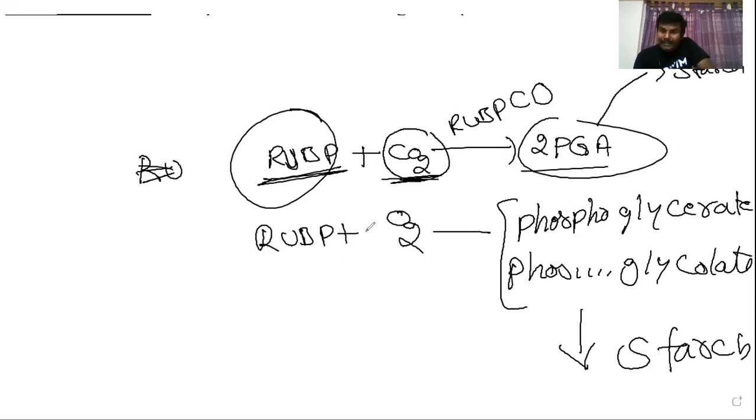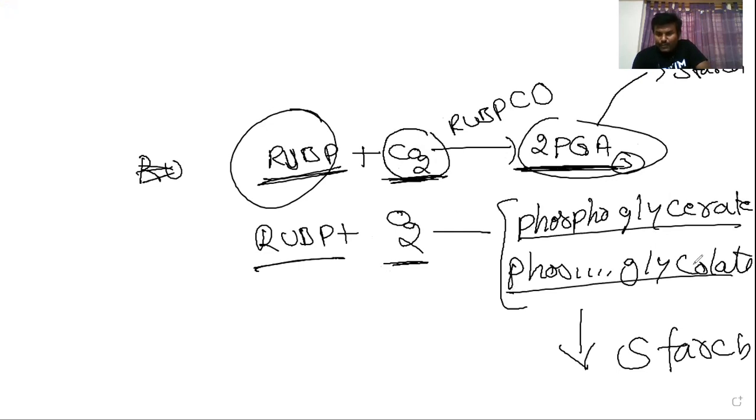But in some conditions, instead of carbon dioxide, oxygen is bound with ribulose bisphosphate. In such cases, instead of being converted into two molecules of 3-carbon phosphoglyceric acid, phosphoglycolate is formed. So this is not suitable for the synthesis of starch. That's why it is called photorespiration.